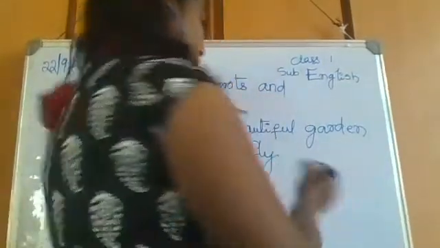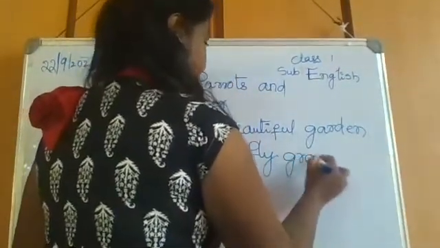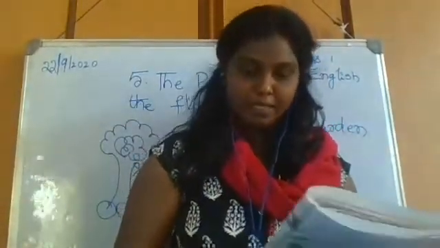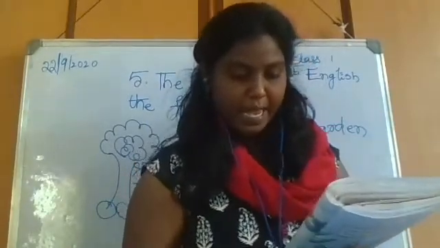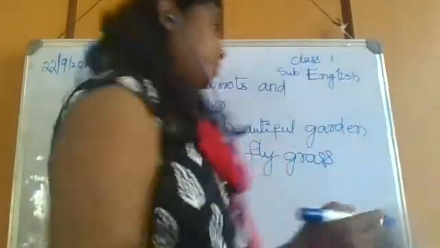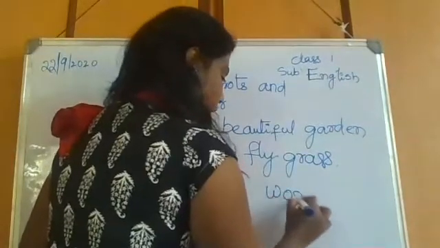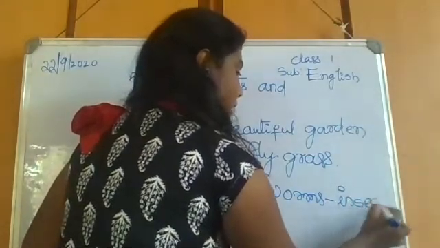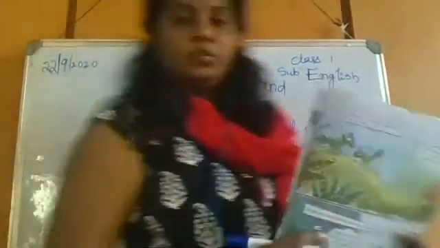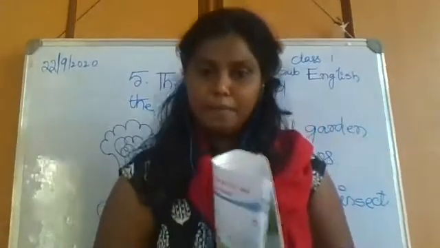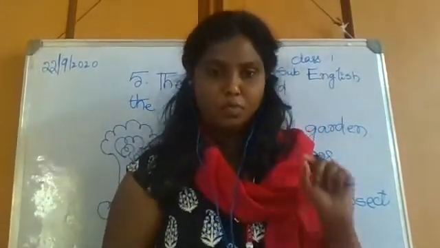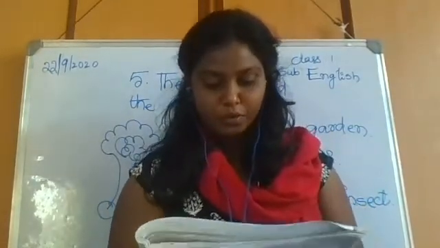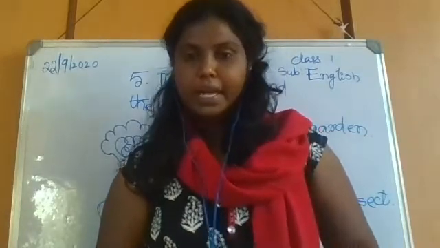Grass, you know very well about grass, right? Grass we can see in parks, right? So they'll sit on the grass and eat worms. They will start eating worms. Worms means small insects, not big insects, small insects. So, what do parrots eat? Parrots eat worms, small worms. That is the food of parrots. Okay. So they sat on the grass and ate worms.